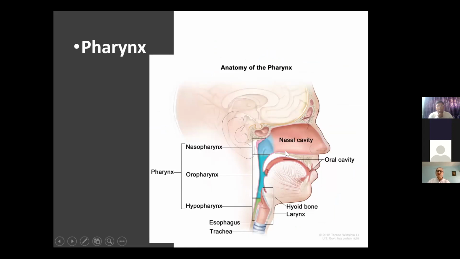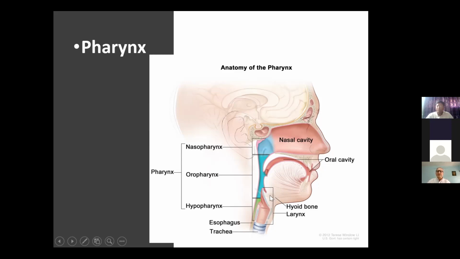The tonsils are located in the pharynx on the back side, and of course the tonsils are not shown in this diagram. Then the pharynx continues downwards as the larynx. As you can see, this is the larynx, or voice box, and the larynx will further continue as the trachea. So this is the pharynx. And as you can see, there is one important structure called the hyoid bone. It is not clearly seen in the diagram; a very faint bone is seen there.